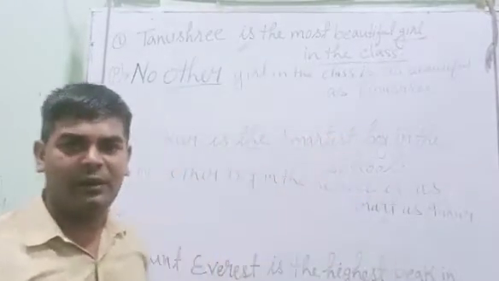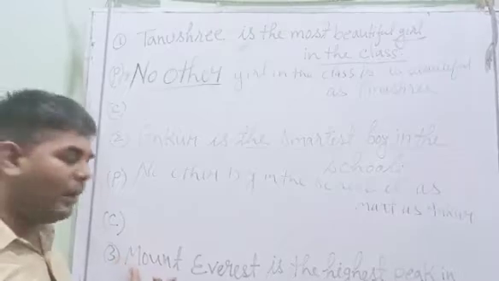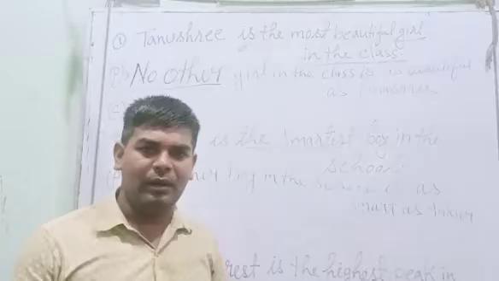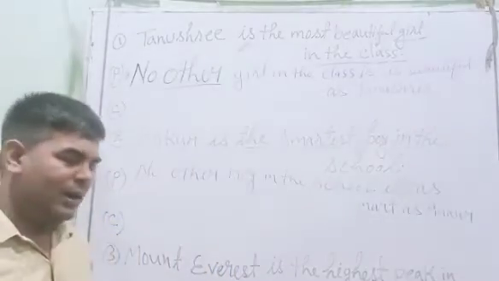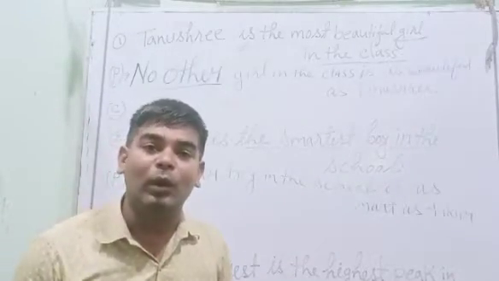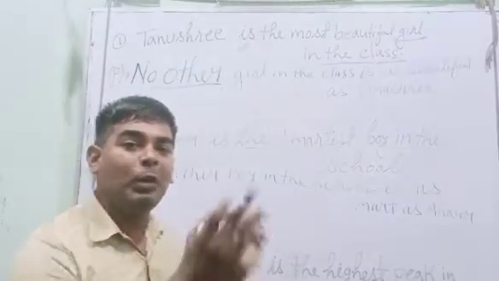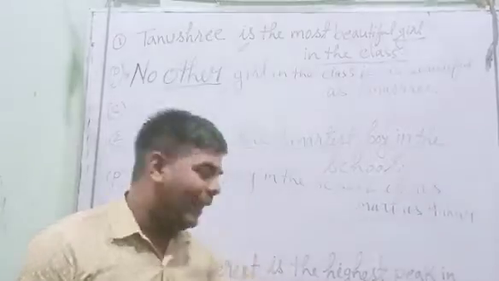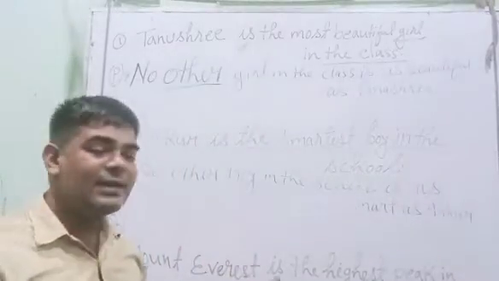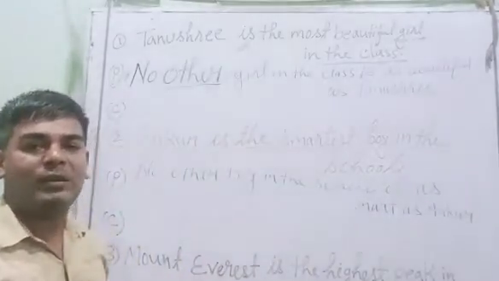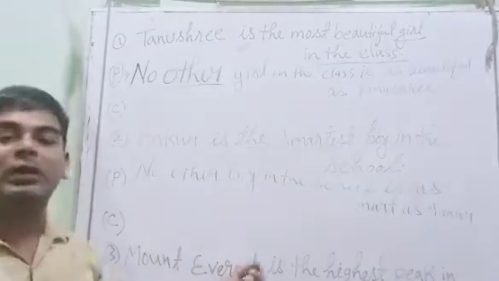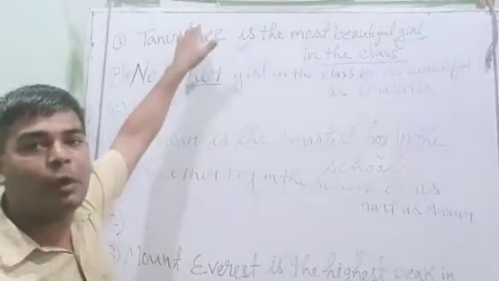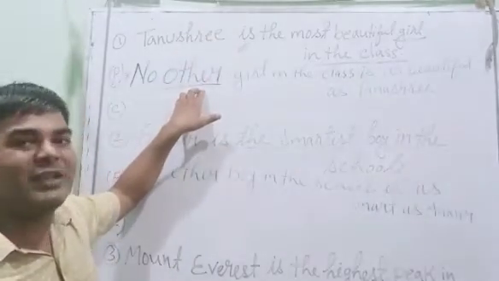Okay, now another we have, Mount Everest is the highest peak in the world. What you will do? You will put no other, then you will take peak in the world is as high as what? Mount Everest. That you can do by yourself. I hope you might have understood how to change from superlative degree to positive degree.